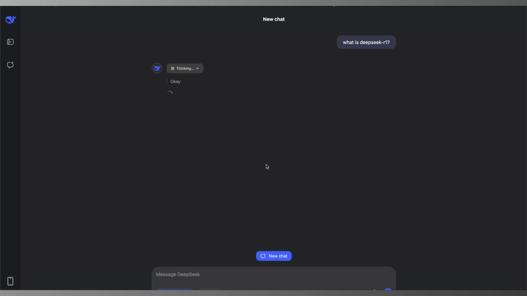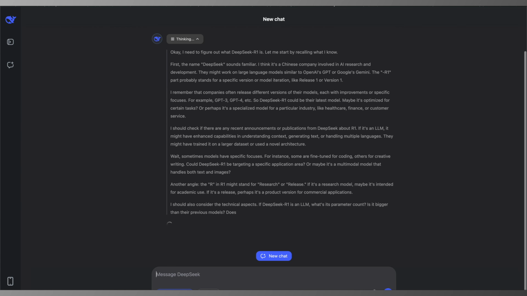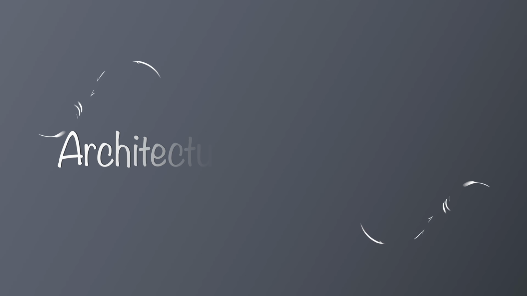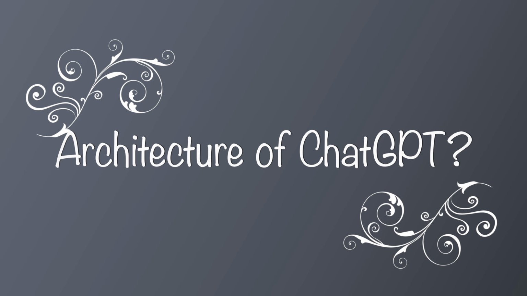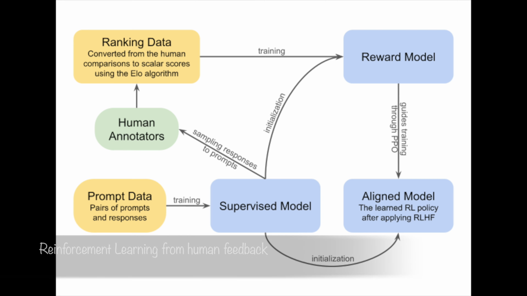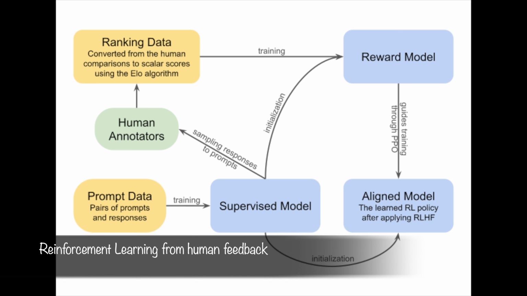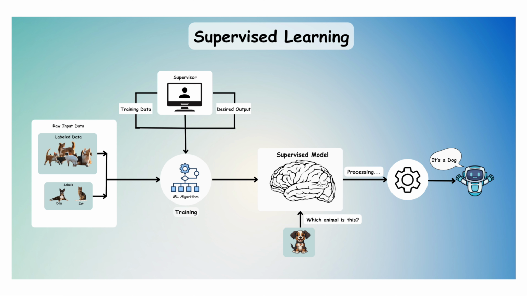Hi there, in the world of DeepSeek R1, if you're trying to learn about the architecture of ChatGPT, you have come to the right place. Today we will explore how ChatGPT was built using a combination of supervised learning and reinforcement learning to fine-tune its performance. However, what truly makes ChatGPT unique is the reinforcement learning from human feedback approach, which we also call the RLHF approach. This method helps minimize harmful, untruthful, and biased output by integrating human feedback into the training loop.